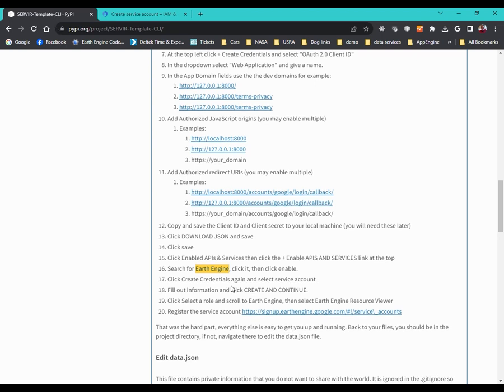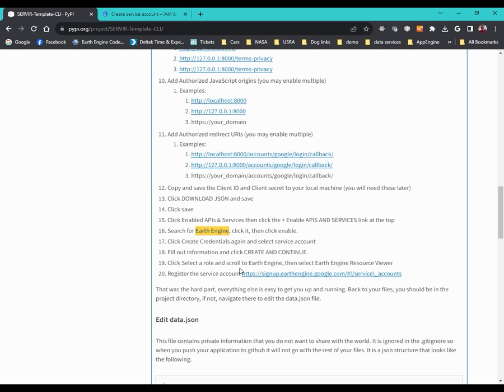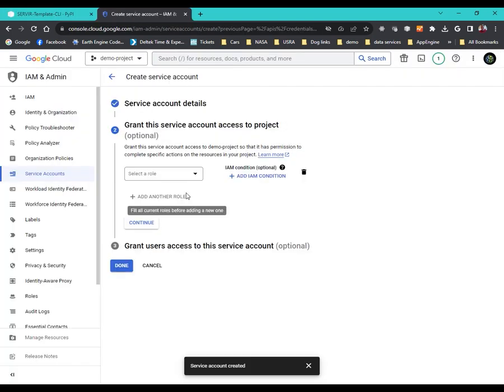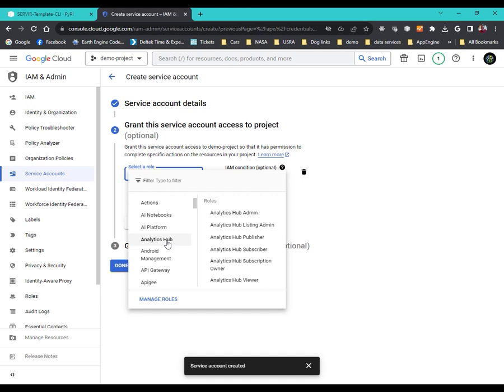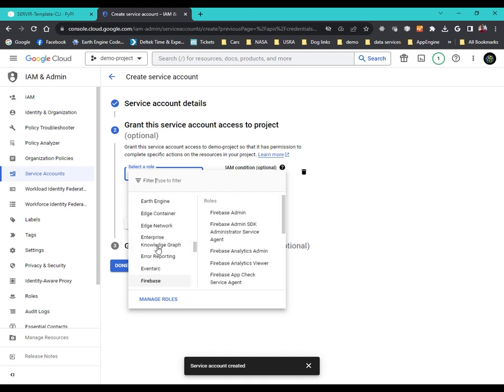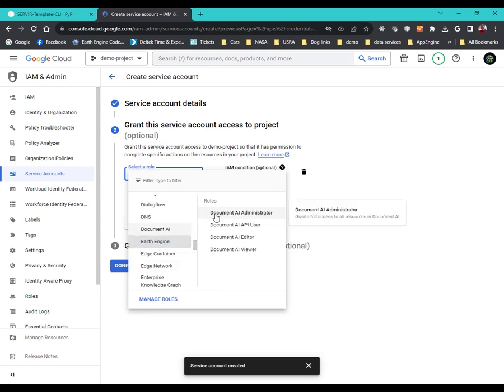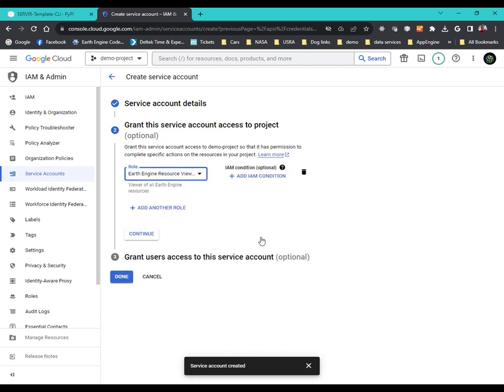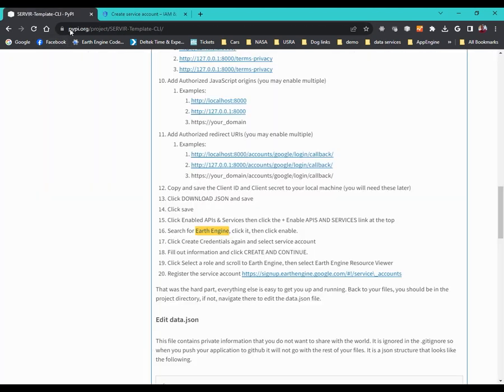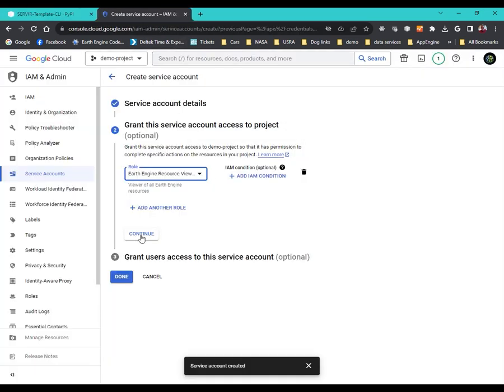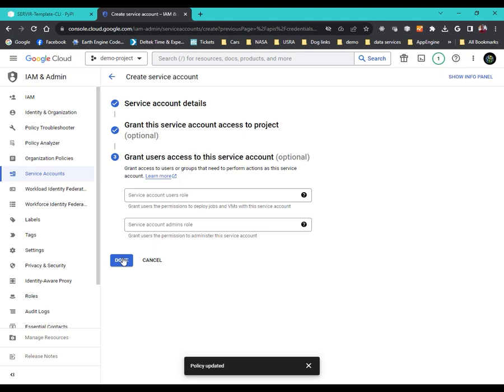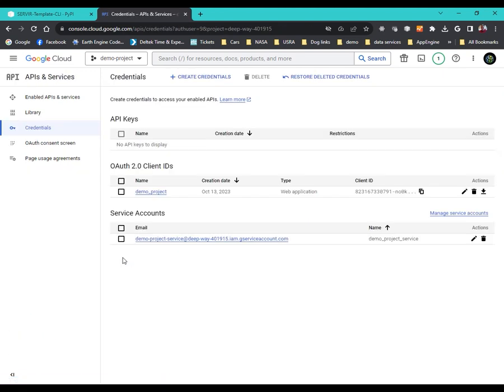Okay, select a role. So in here, this is important. We have to scroll to Earth Engine and select Earth Engine Resource Viewer. Ooh, there, I just passed it. Earth Engine Resource Viewer. And continue. Continue. Done.